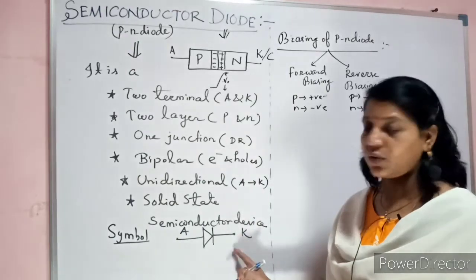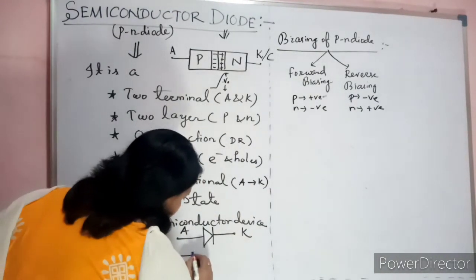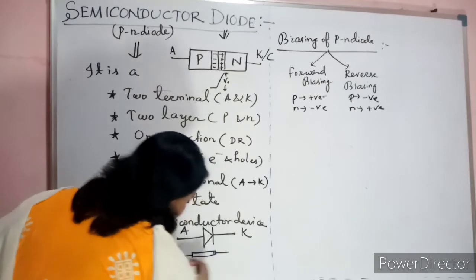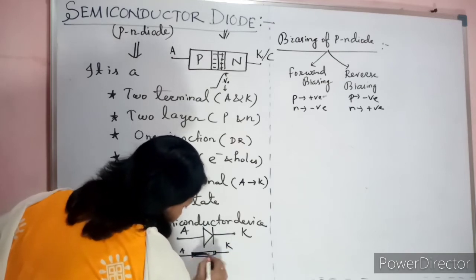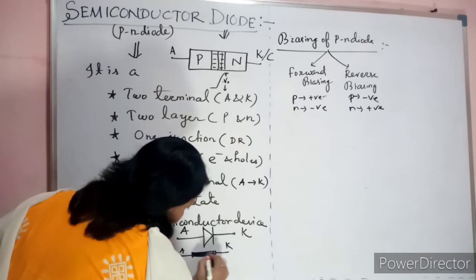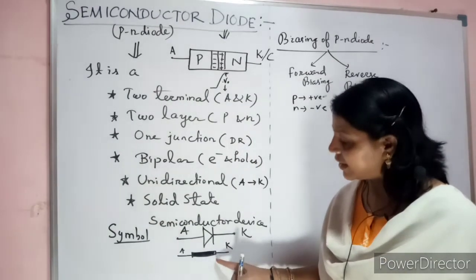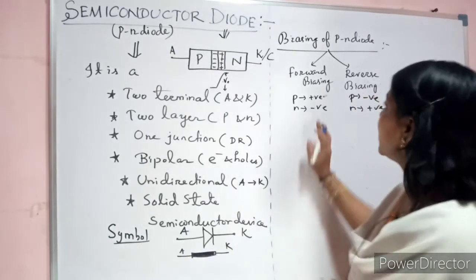In that condition only. Now, if you see in your laboratory, this is your ordinary diode. It will be like this. This is anode, this is cathode. This portion will be completely black. There will be a small silver coating at the end. That is your cathode. This is anode. Fine. Now let us see the biasing.